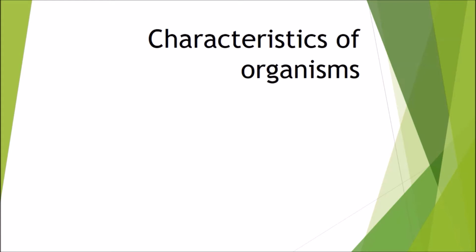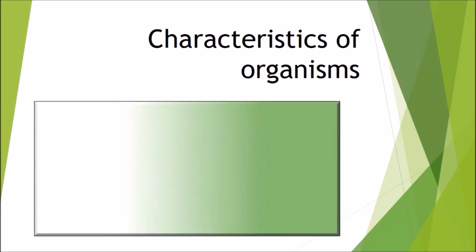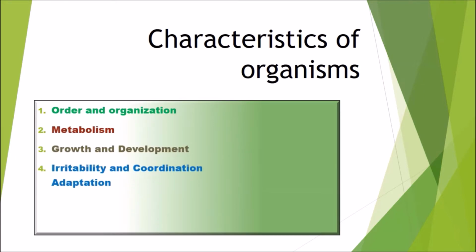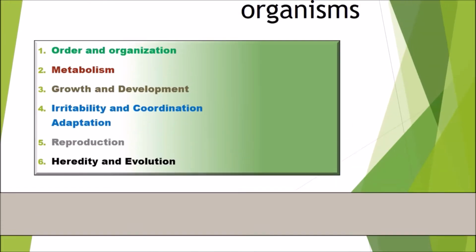Today in this video we are going to discuss the characteristics of organisms. Life simply cannot be defined, but because of some of their characteristics they can be distinguished from inanimate objects. Those main characteristics are order and organization, metabolism, growth and development, irritability and coordination, adaptation, heredity and reproductive evolution.